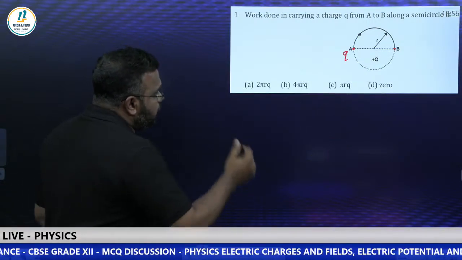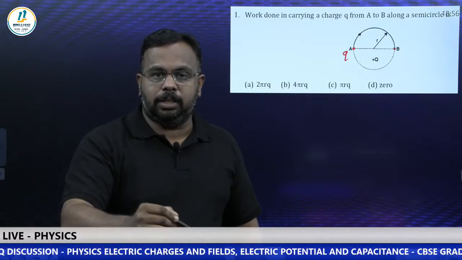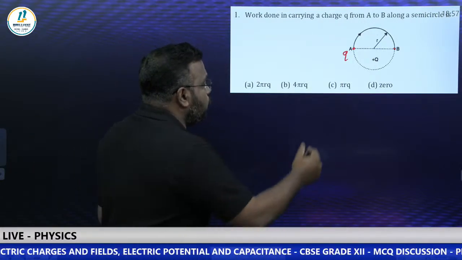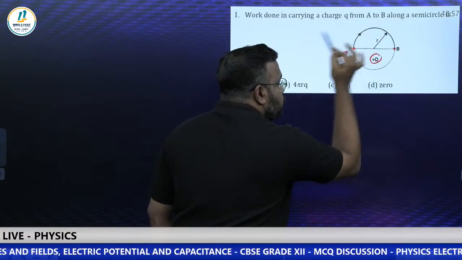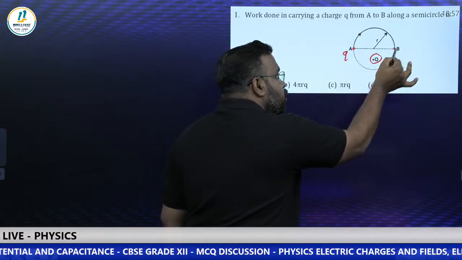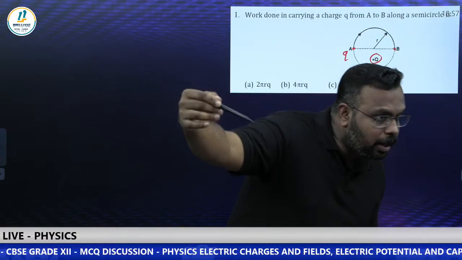So what you need to understand is, it's a question from which chapter? Is it from the first chapter or the second chapter? Is it electric charges and fields or potential? It is from potential. In the middle you can see there is a plus Q charge, and we need to move another charge Q from A to B. That's what you need to do. Like, already some answers are there.